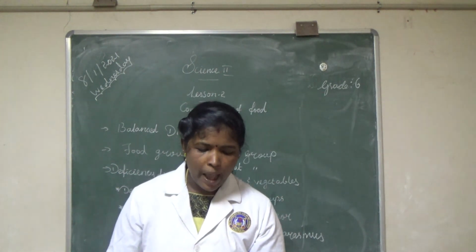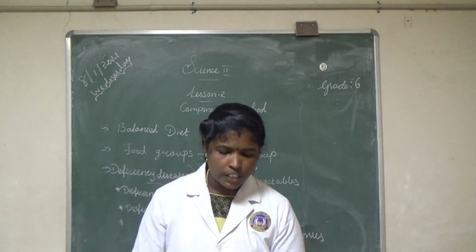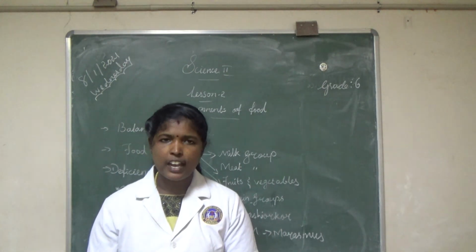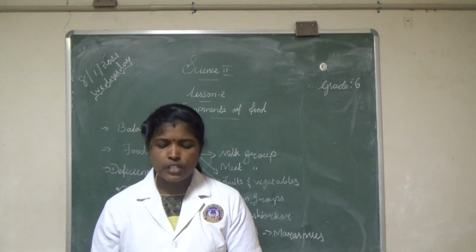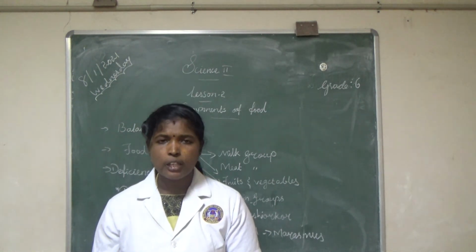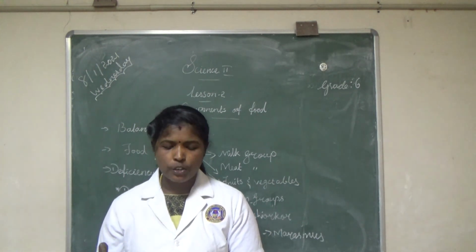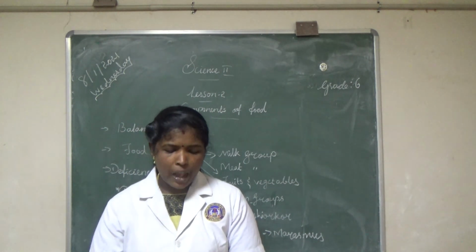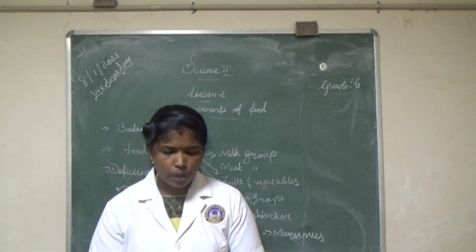What is called a balanced diet? Page number 28. What is the answer? A diet that contains adequate amounts of different nutrients in the right proportions, along with roughage and water required for the healthy functioning of our body, is called a balanced diet. Underline it. Mark it.